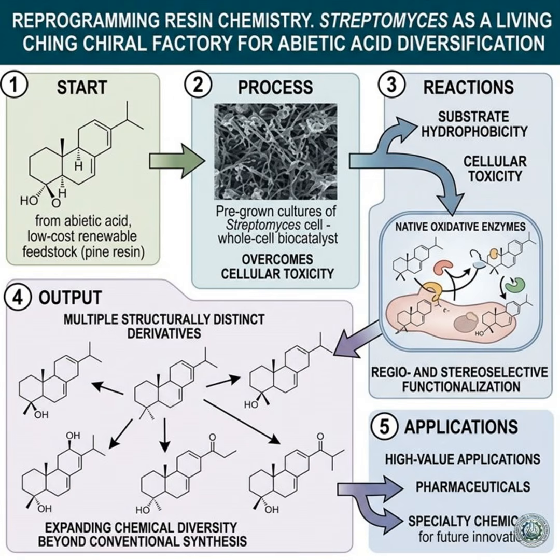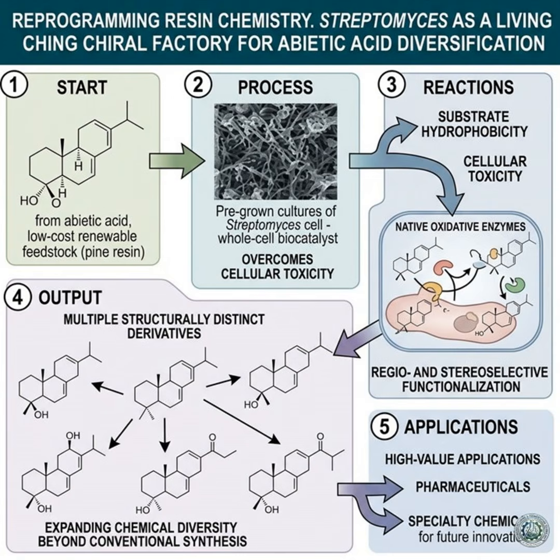In the world of terpene chemistry, abietic acid has always been a stubborn feedstock, chemically rich, but frustratingly hard to diversify with precision. What makes this paper exciting is that McCadden and colleagues show how Streptomyces can be turned into a living chiral factory, carving abietic acid into a portfolio of new, oxygenated scaffolds that traditional catalysis would struggle to reach cleanly. Scientific breakthrough. The core idea of biocatalytic diversification of abietic acid in Streptomyces is deceptively simple.